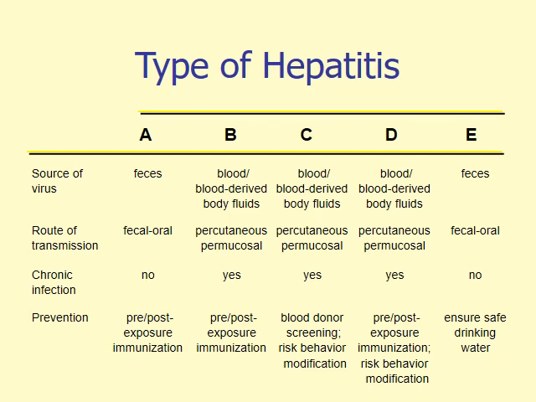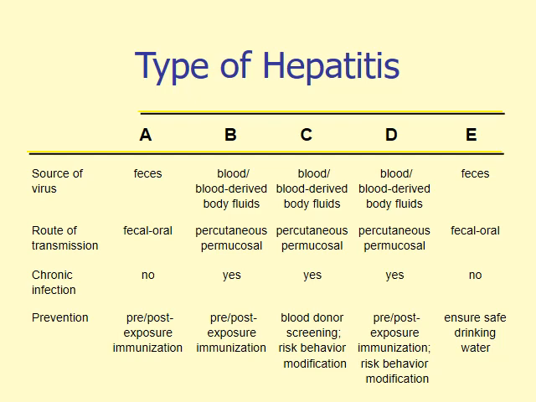In case of hepatitis C, the source of virus is blood products and body fluids. Route of transmission is by percutaneous and permucosal route. There is chronicity with hepatitis C viral infection. Prevention is by blood donor screening and risk behavior modification.